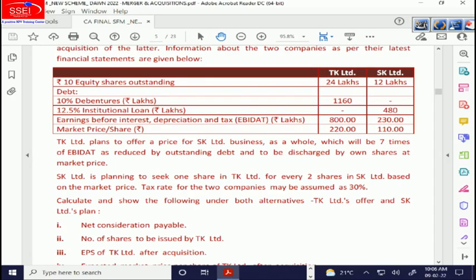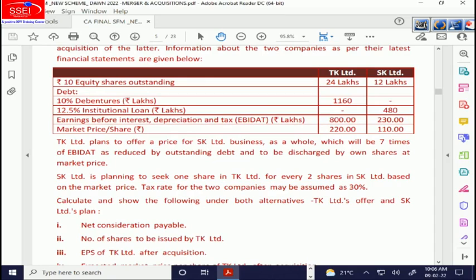We deduct debt, minus 480. So 1130 lakhs is the purchase consideration. I don't think you mind the fact that I am not writing. How does it matter? 7 times EBITDA, 7 into 230, reduced by debt means minus 480. That comes to 1130 lakhs.